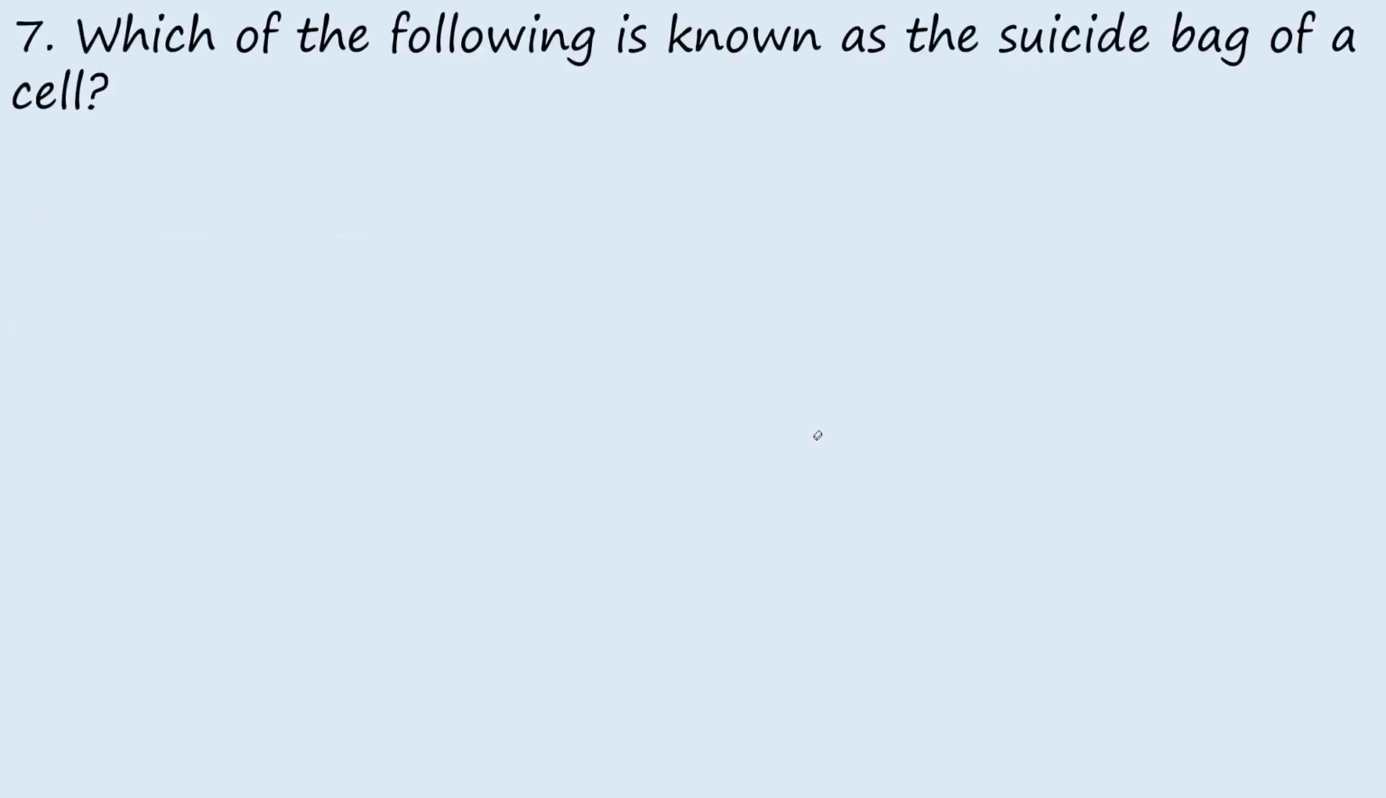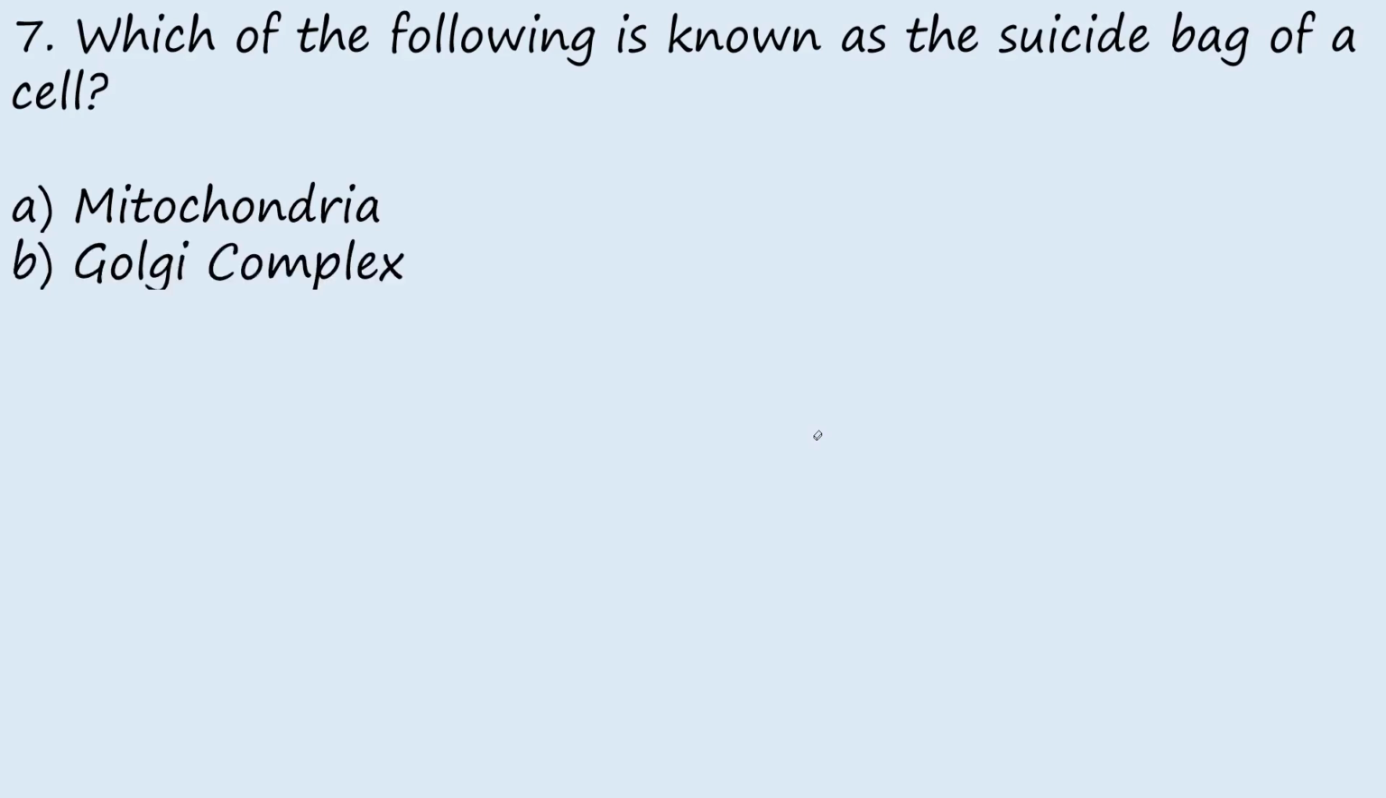Then question 7, which of the following is known as the suicidal bag of a cell? A, mitochondria, B, Golgi complex, C, lysosome, D, nuclei. When you say suicidal bag of a cell, it means it's a part of the cell where unwanted material and foreign organisms like bacteria and viruses are degraded and destroyed, and subsequently eliminated.